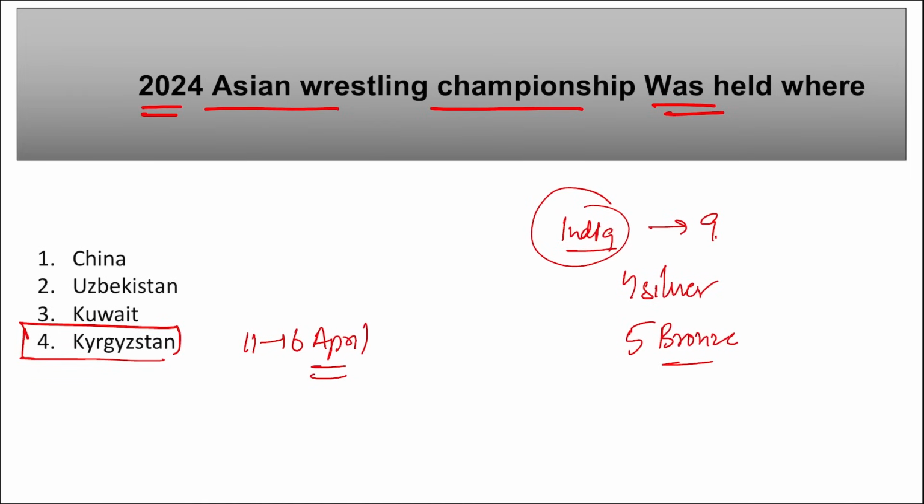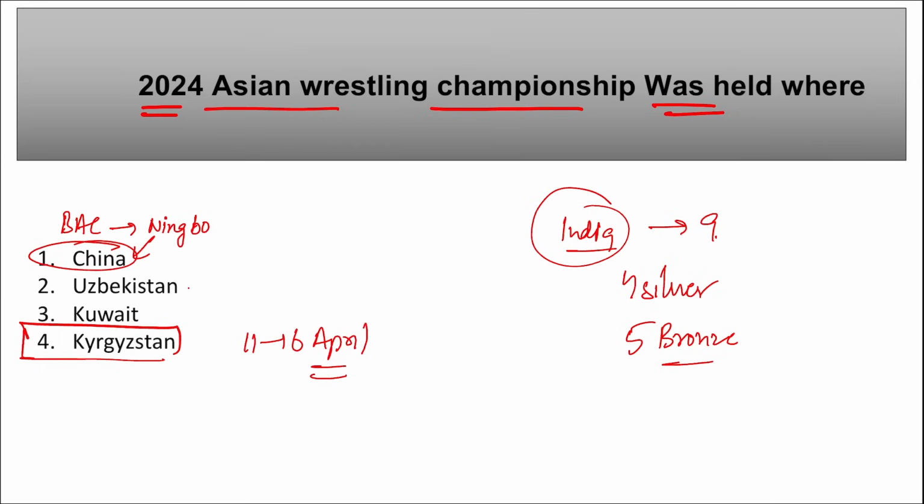Further, in 2024 Badminton Asia Championship that was held where? So this Badminton Asia Championship was held in Ningbo, that is in China, right? It was from 9 to 14th of April.